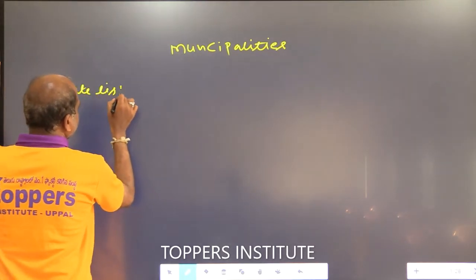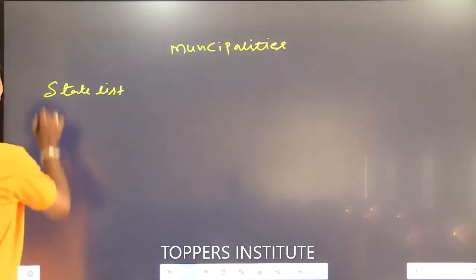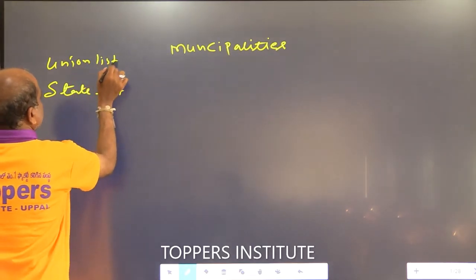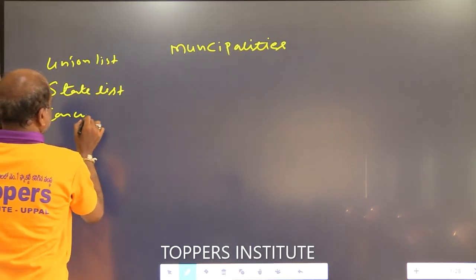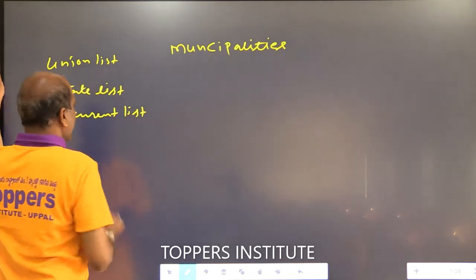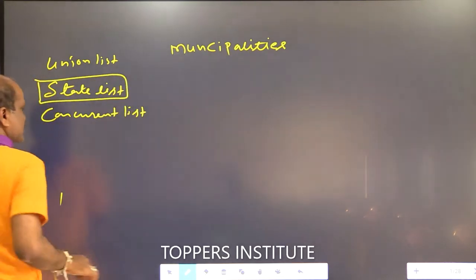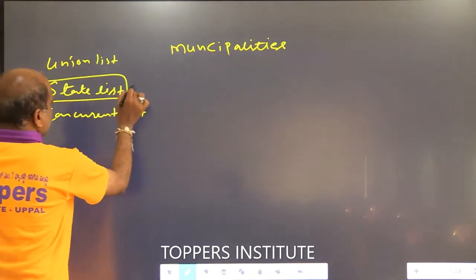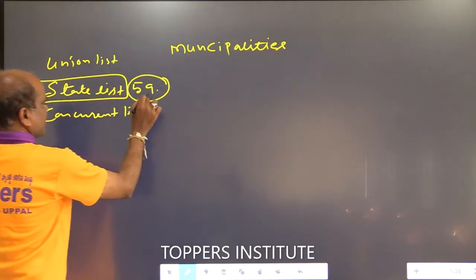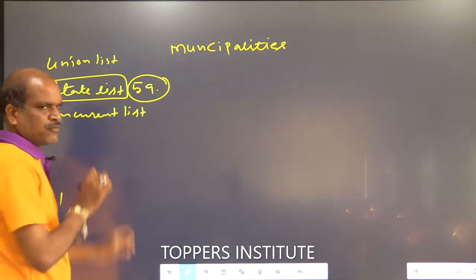How many lists are there in India as per the Constitution? Three. One is the union list, second one is the state list, third one is the concurrent list. Local government is one of the subjects of the state list. At present, how many subjects are in the state list? 59. Out of 59 subjects, local government is one.